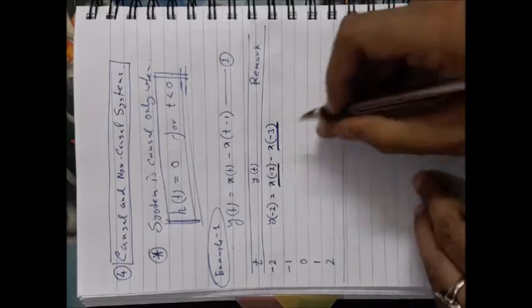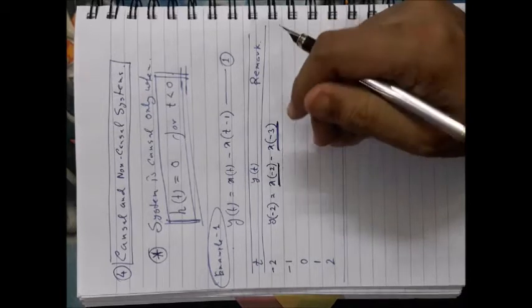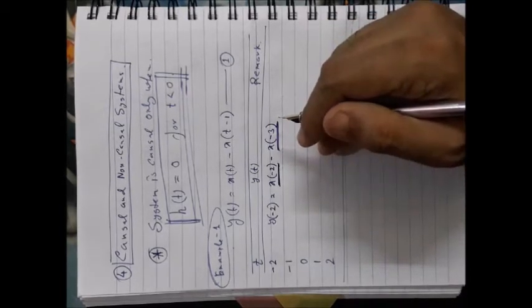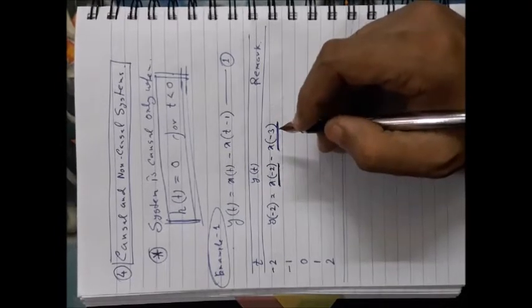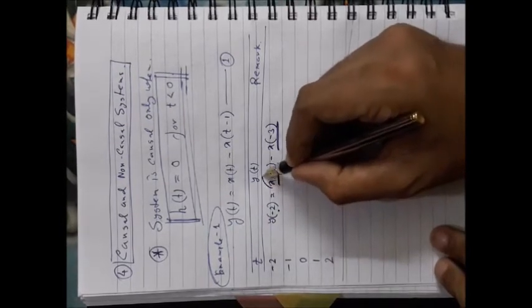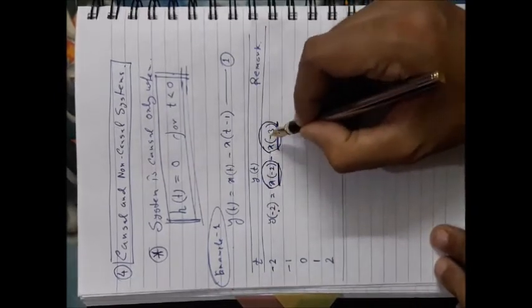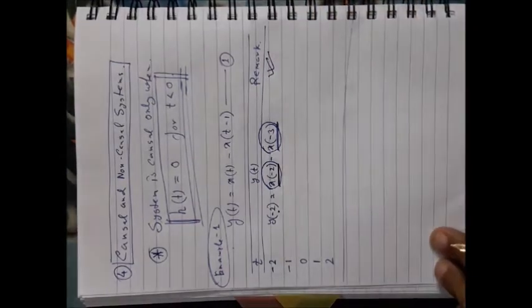Okay, t equal to minus 3 means, is it past or future? If t equal to minus 2 is the present, then t equal to minus 3 is 1 second earlier, that means it is the past. So for this particular time instant, the output depends on the present input signal as well as the 1 second past input signal. So present and past, so it is passing as a causal signal, no future dependence.